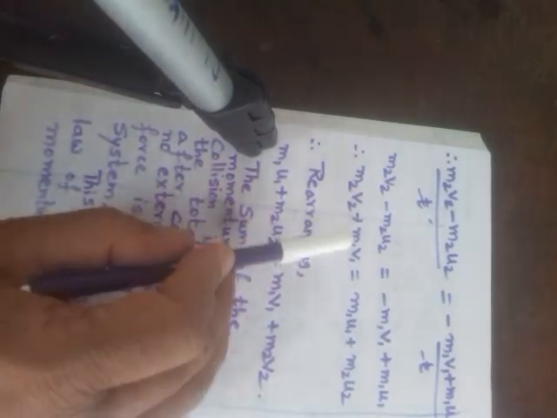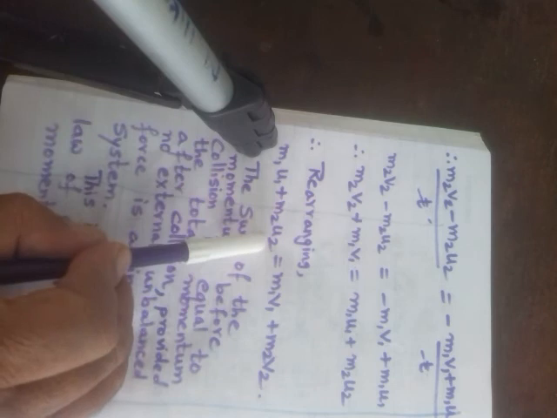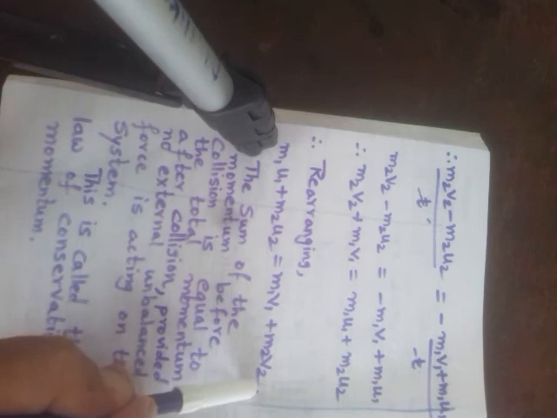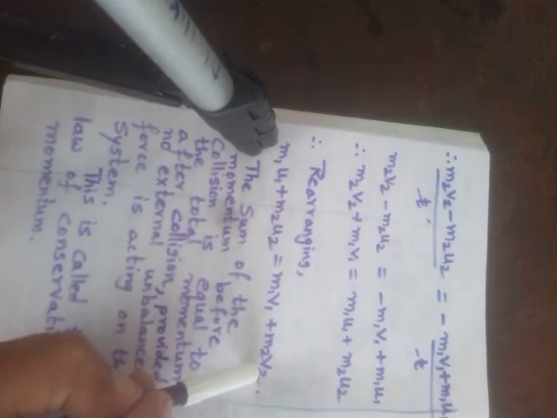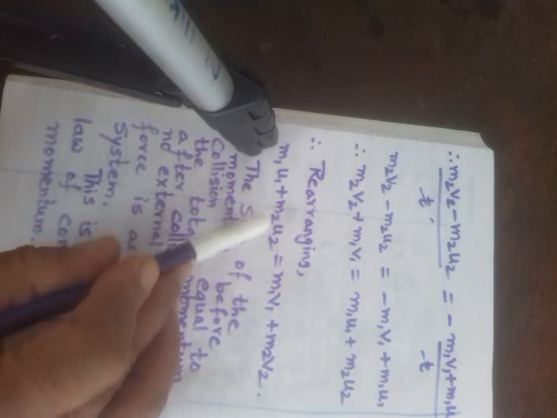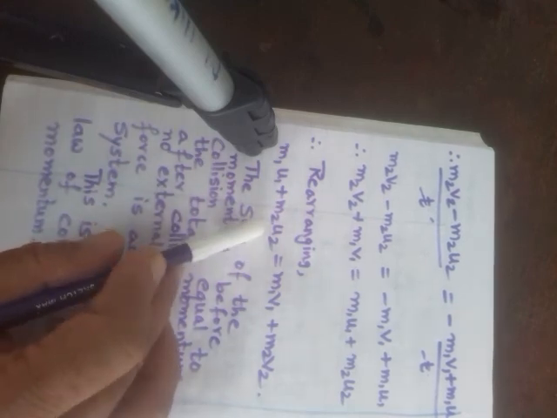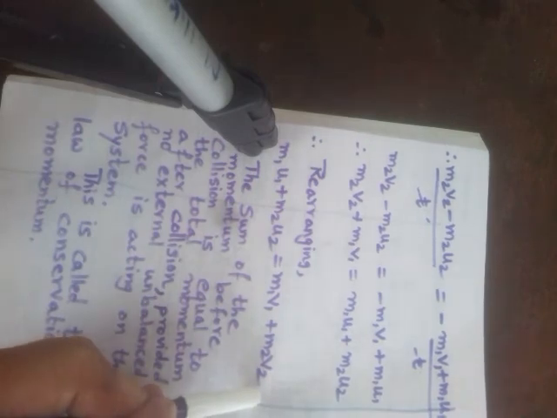So if you rearrange this, you get m1 u1 plus m2 u2 is equal to m1 v1 plus m2 v2. m1 u1 plus m2 u2 is the total momentum before collision, and m1 v1 plus m2 v2 is the total momentum after collision, because u1 and u2 are the velocities before collision, and v1 and v2 are the velocities after collision.